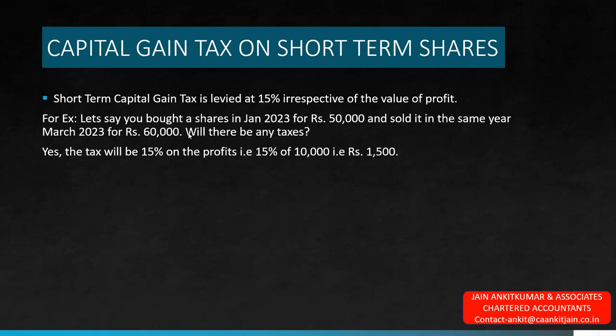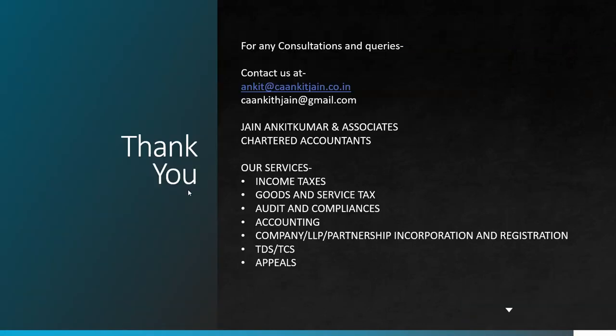Suppose you bought a share in January 2023 for rupees 50,000 and sold the same shares in March 2023 for rupees 60,000. In such a case, the period of holding is below 1 year, so these are short-term shares, and the tax will be 15% on the profit. The profit is 10,000, and 15% of that will be rupees 1,500.